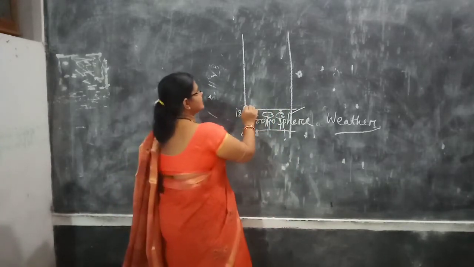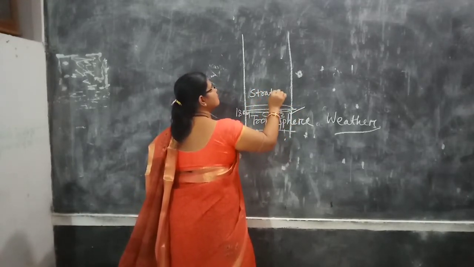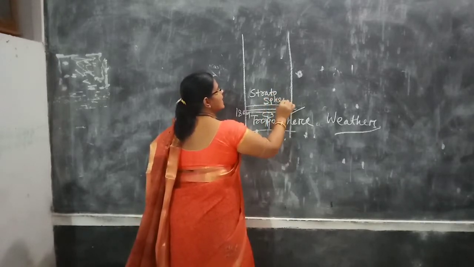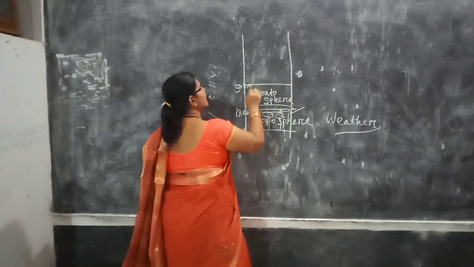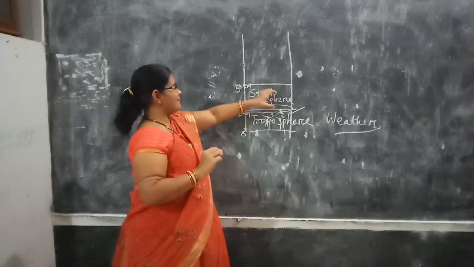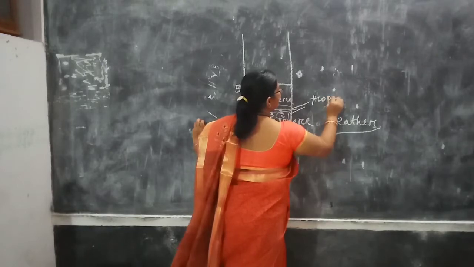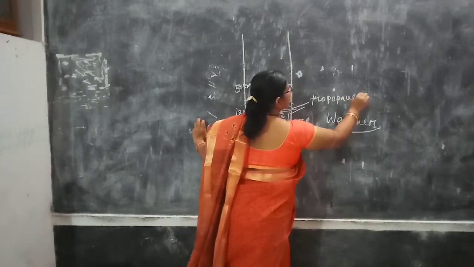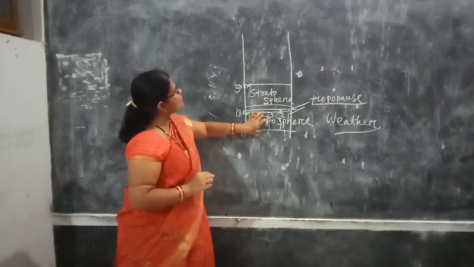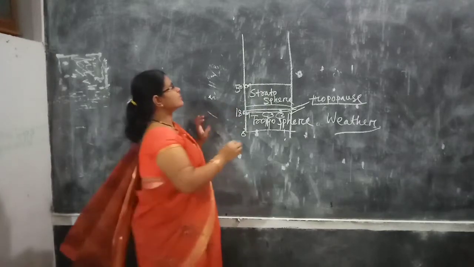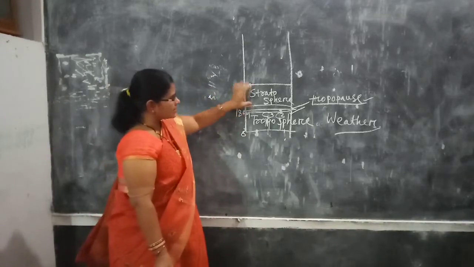Beyond it, there is a boundary zone between the troposphere and this layer, the stratosphere. What layer is it? Stratosphere. It extends up to 50 kilometers. Here aeroplanes fly comfortably. And this zone is called tropopause. Tropopause is the transitional zone or the boundary line between troposphere and stratosphere. So you have known about the importance of stratosphere.